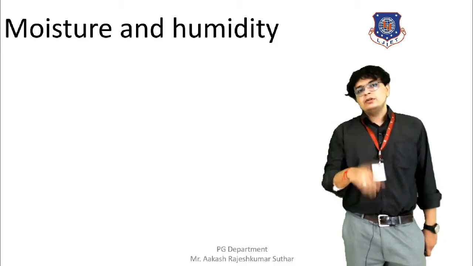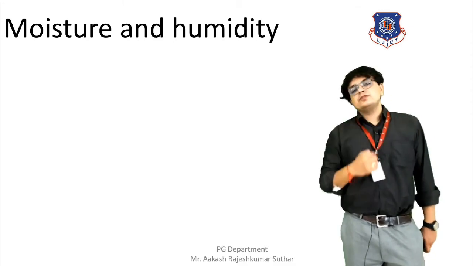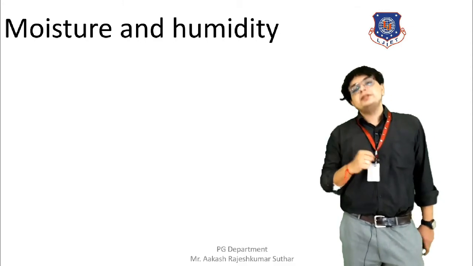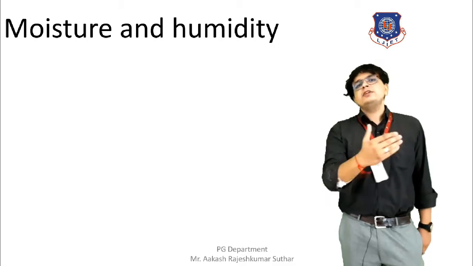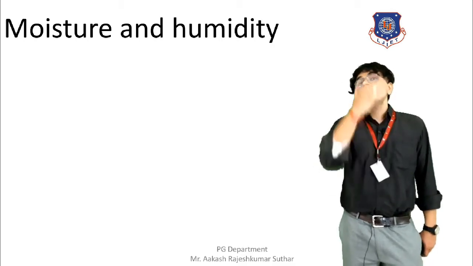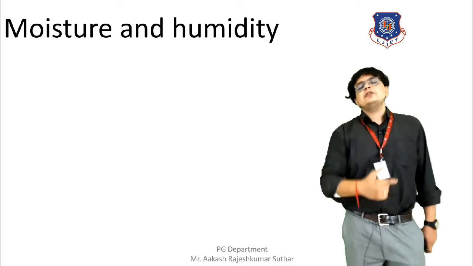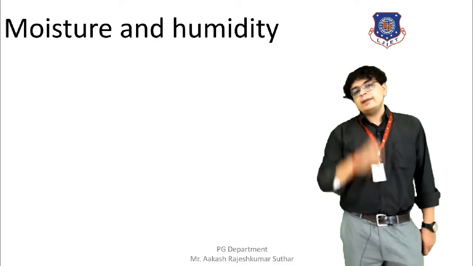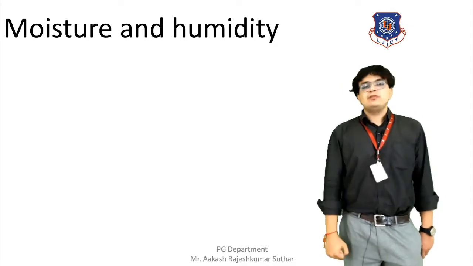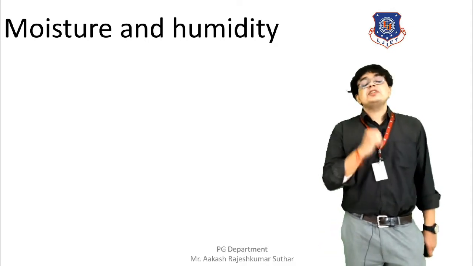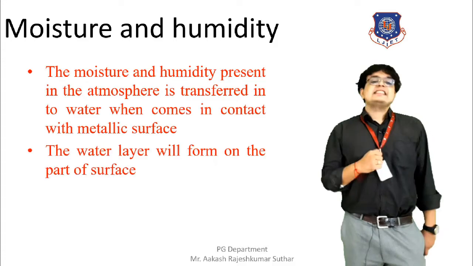We all know that in the atmosphere there will be moisture and humidity. So the moisture and the humidity present in the atmosphere will act as an electrolyte. Because of this, the electrochemical cell will be completed, and by this the corrosion will be formed. This is how moisture and humidity affect corrosion.